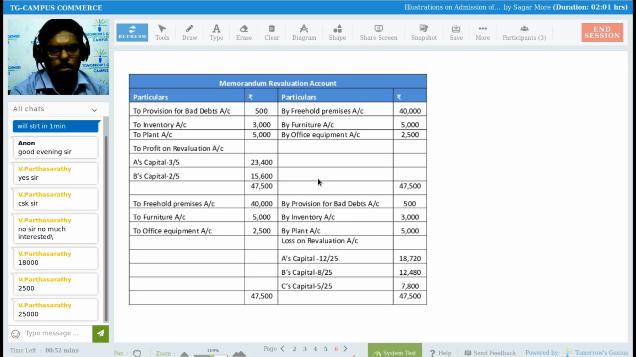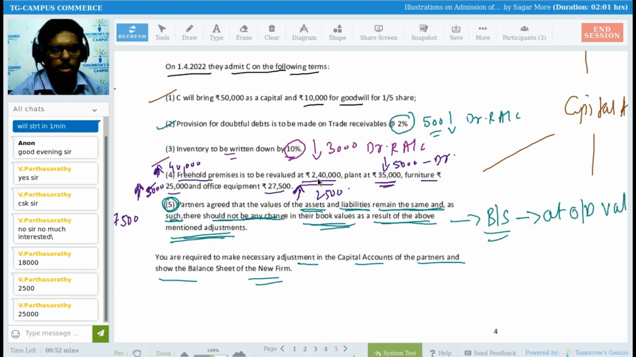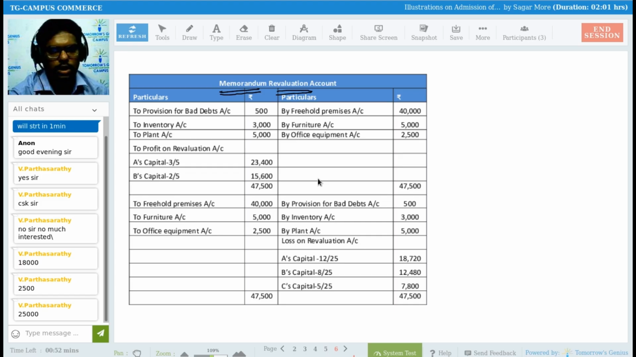See, we have prepared one revaluation account, and the name of that account is memorandum revaluation account. Only the name of the account is changed, everything else will remain the same, right? See, premises value gets increased by how much here? Premises value gets increased by 40,000, yes or no? Yes. So premises value gets increased by 40,000. It's a profit, a gain for us.